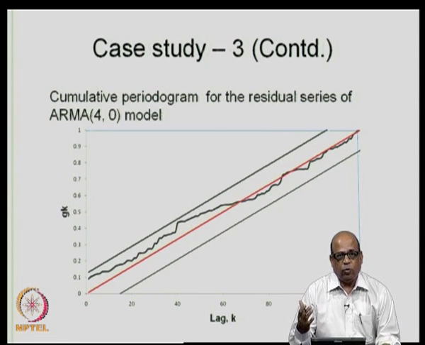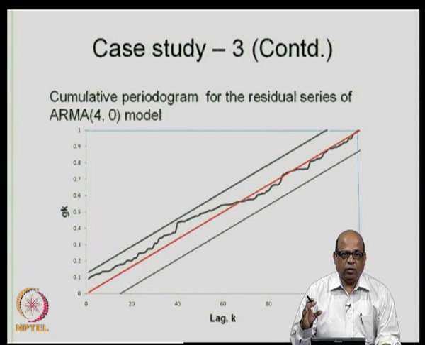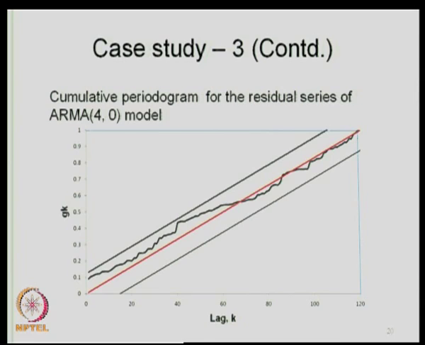Now, we have to look at another important assumption that we made in building the model, that the residual series is uncorrelated. This is also called the test for white noise. That means the residual series that we obtain from applying the model should constitute a white noise in terms of absence of any correlations in the residual series.